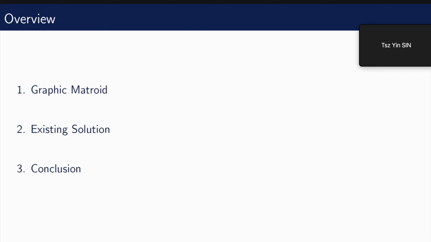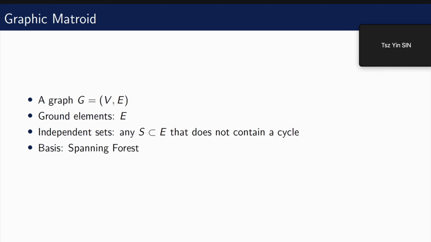We will go over the algorithm and discuss why it works, and finally draw our conclusion. So first let me define again what a graphic matroid is. A graphic matroid is defined from a graph. We first have a graph G with vertex set V and edge set E. The ground elements in the matroid are the edges, and the independent sets are the acyclic subgraphs. That is, the edges can be chosen if they do not form a cycle. Following this, the bases, that is the maximal independent sets, are the spanning forests.